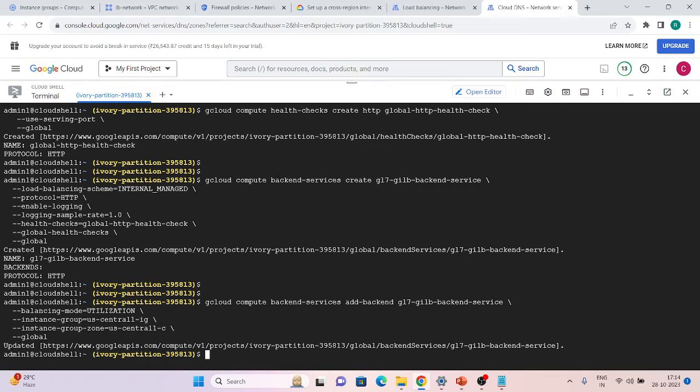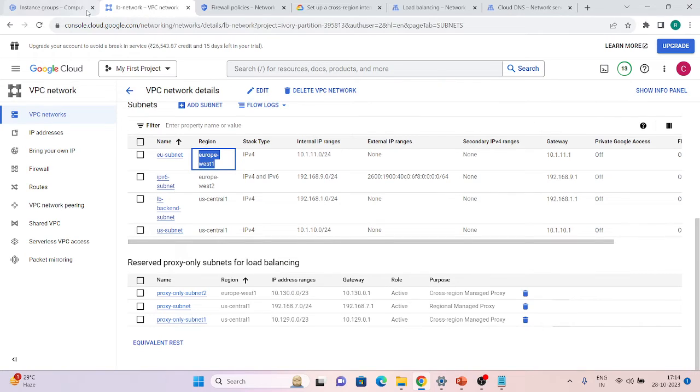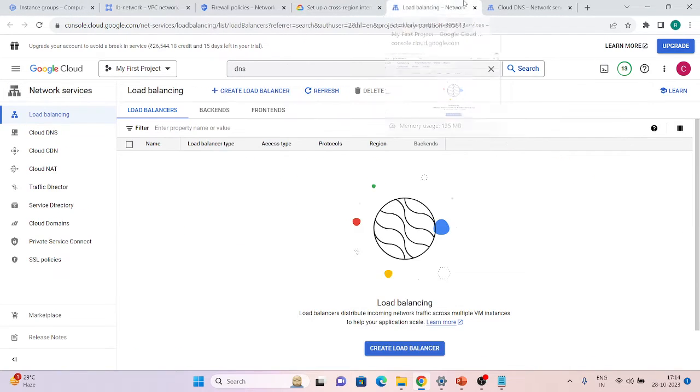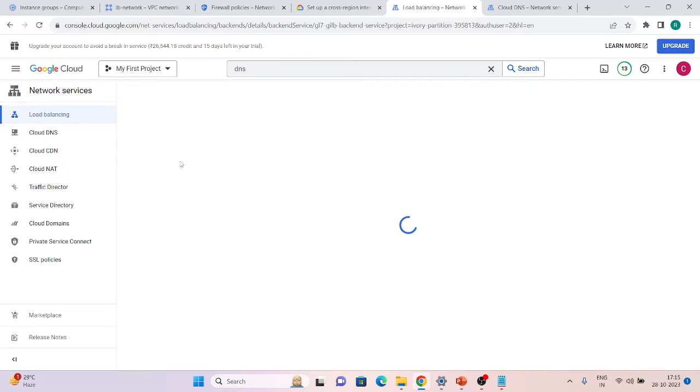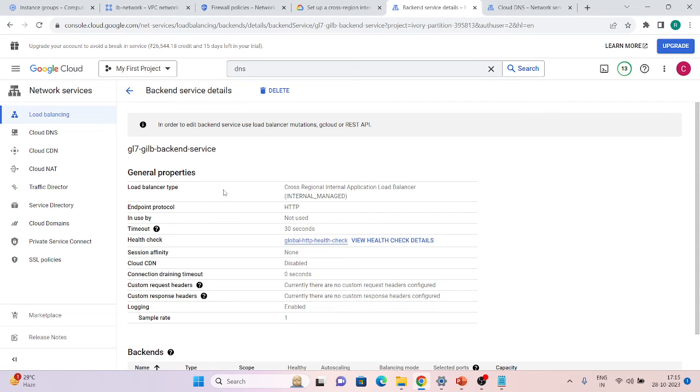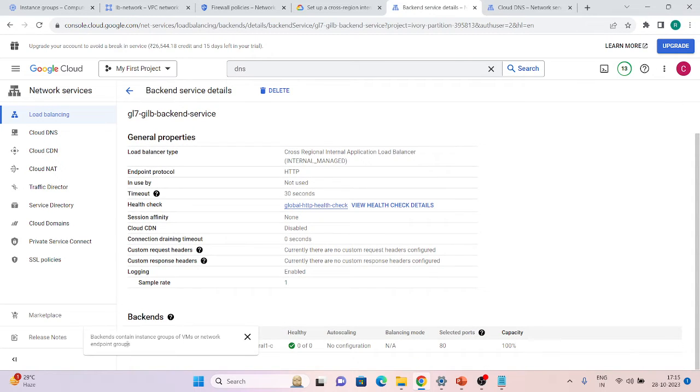So my backend service has been created, and I've also added a backend in my backend service. So let's go to the load balancer and see how it looks. We just have to click on backends, and this is our backend service. Let's go inside that. If we go inside, we can see it is not being used as of now, and Cloud CDN is disabled. All the settings we have, and we can see the backends as of now.